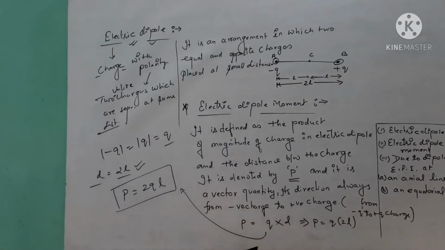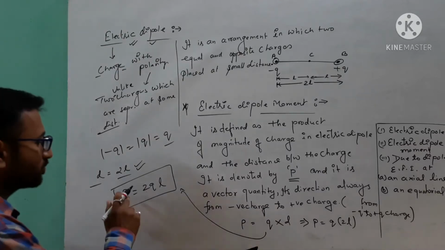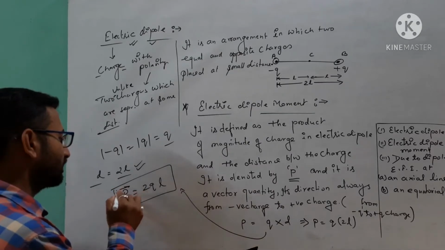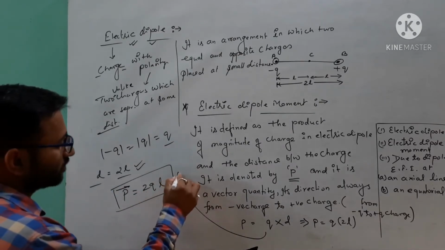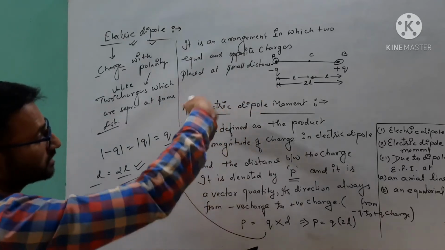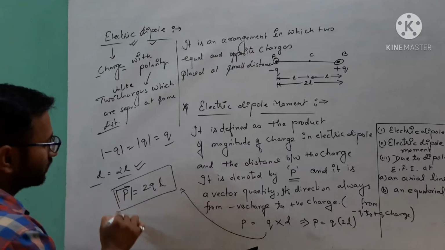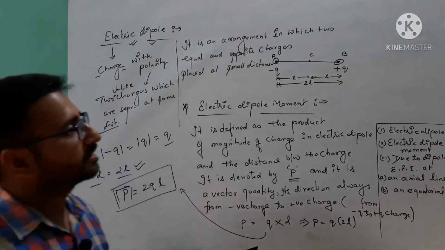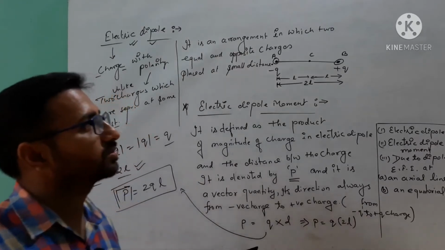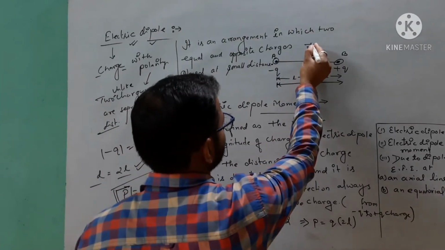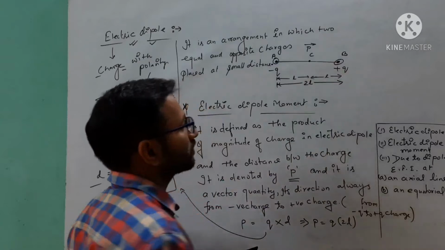After the discussion of electric dipole moment, if we want to show the direction also, we can use the vector symbol, and the direction is from minus q to plus q, along AB we can say. Otherwise you can use the modulus symbol. If anywhere we want to show the direction of P, the direction of P is always from negative to positive charge.